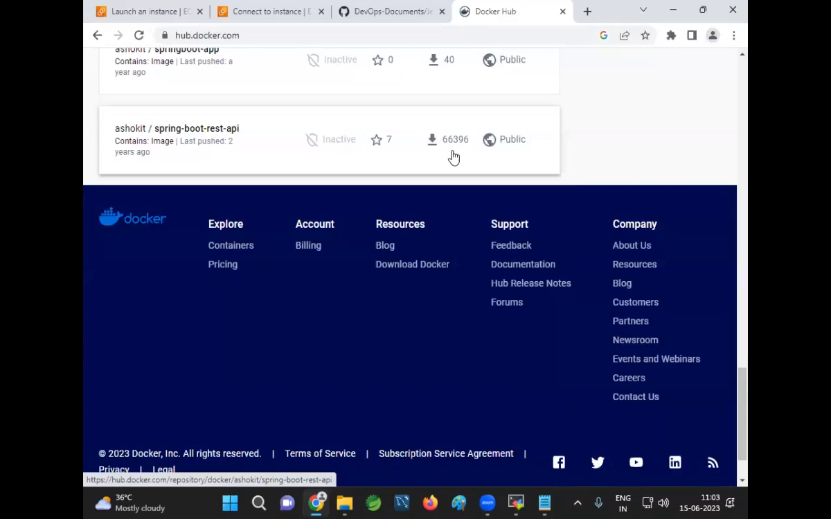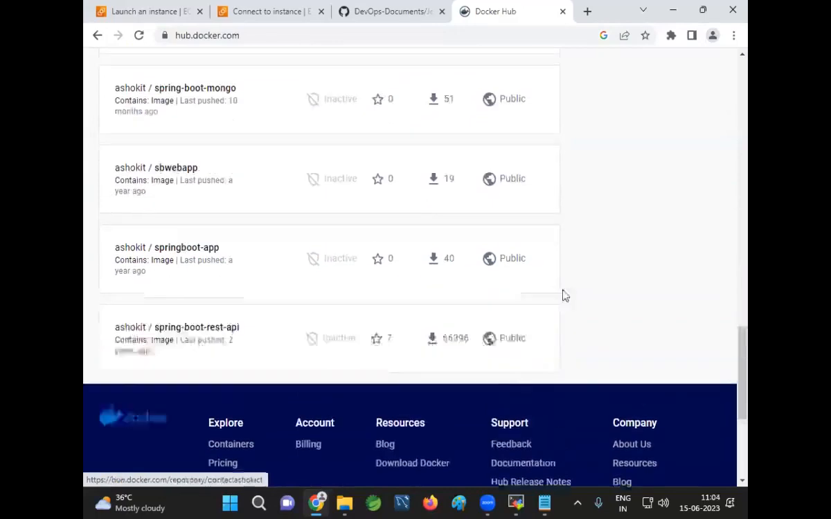That means I created one Spring Boot application, I created a Docker image for that application, and I stored that Docker image in the Docker Hub. Now, when we want to run that Spring Boot application, you just need to download the Docker image and run it.